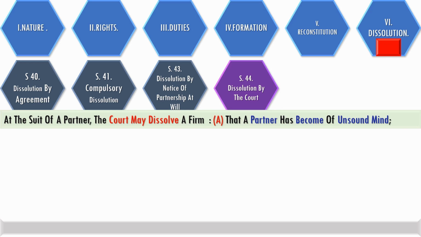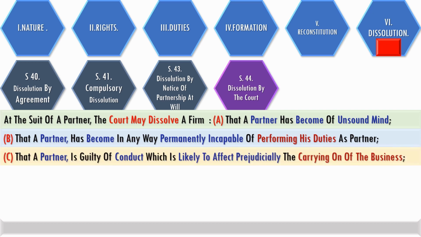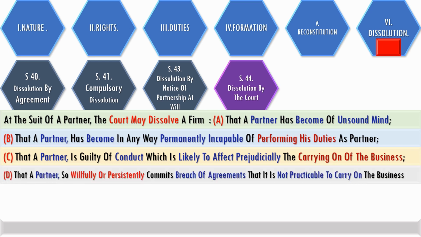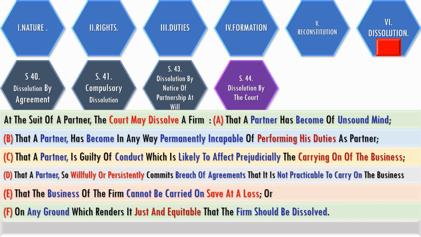Under Section 44, the court can dissolve a firm on various grounds. One of the grounds is a partner has become of unsound mind, or a partner has become incapable of performing his duties on a permanent basis, or a partner is guilty of conduct which is likely to prejudicially affect the conduct of business, or a partner willfully commits breach of agreements and it is not practicable to carry on business anymore, or the business of the firm cannot be carried on except at a loss, or on any other just and equitable basis, the court is convinced that the firm should be dissolved.